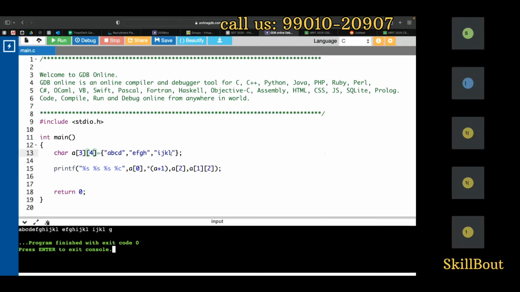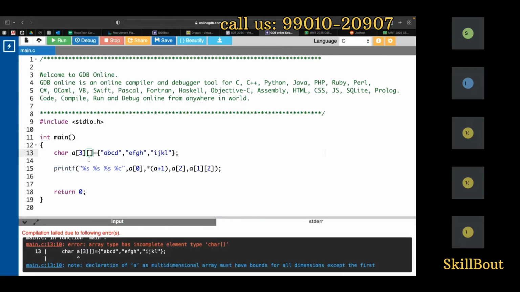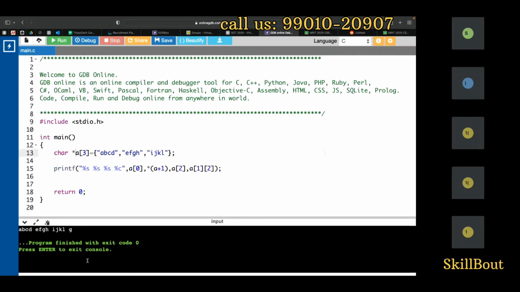Okay? It is treating the entire string as one in this format. So it is a bad way of writing it. Actually, it should support this, the empty array. So it won't happen in C, but it will happen in Java. That is called a ragged array, or you call it a jagged array. To achieve this, you need to have this one.